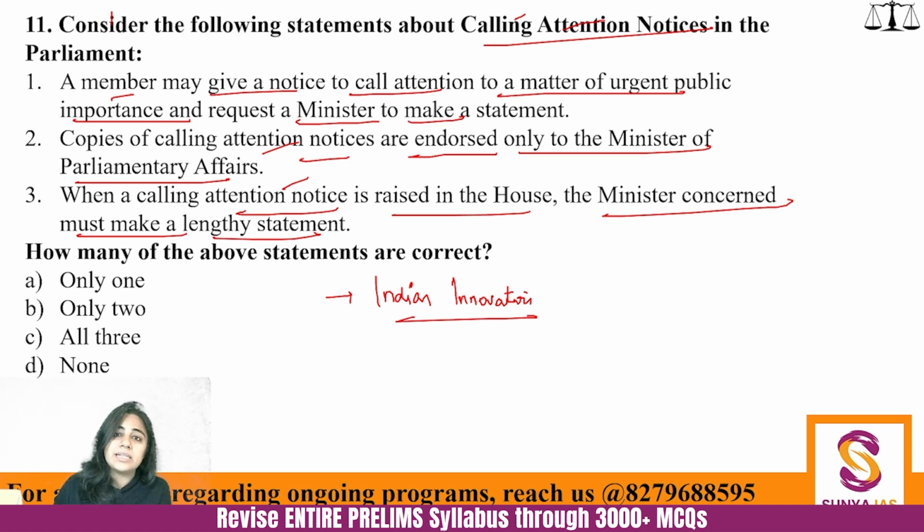And the first statement is definitely correct, that a member may give a notice for a matter of urgent public importance. So let's say a public riot has happened, or any such issue, of urgent public importance, a calling attention motion can be presented. But again, the speaker has a very important role here, because even if a calling attention motion is presented, if the speaker does not accept it, the motion will not come into discussion, right?